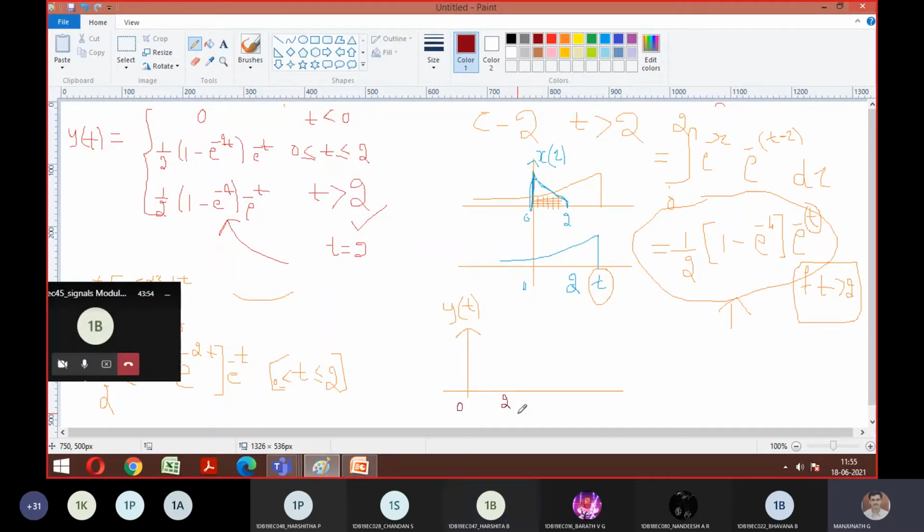Good. So if this is 1, then at 2 I'm going to get a maximum amplitude of 0.66. I hope everyone got the same answer.